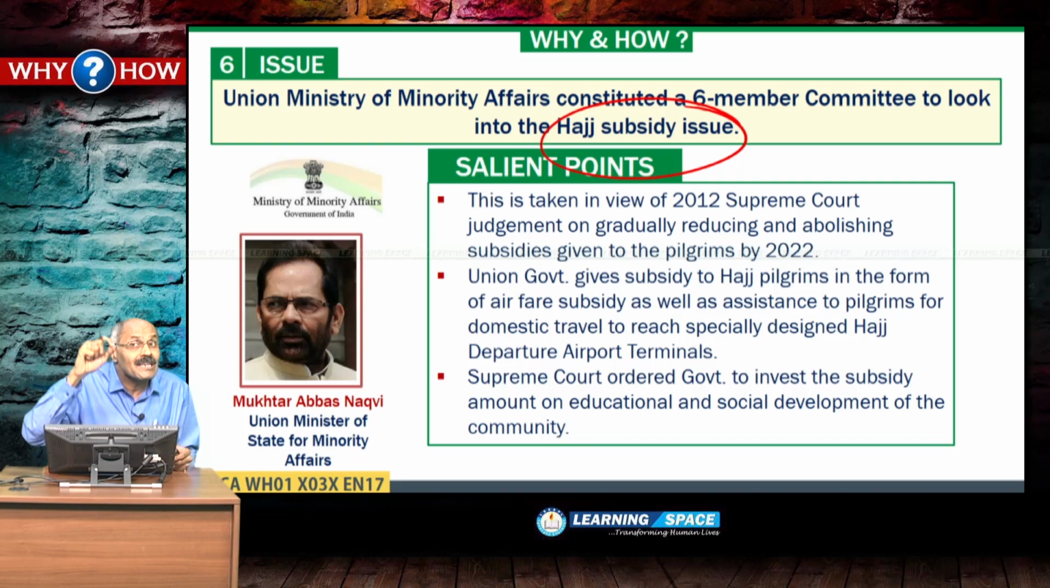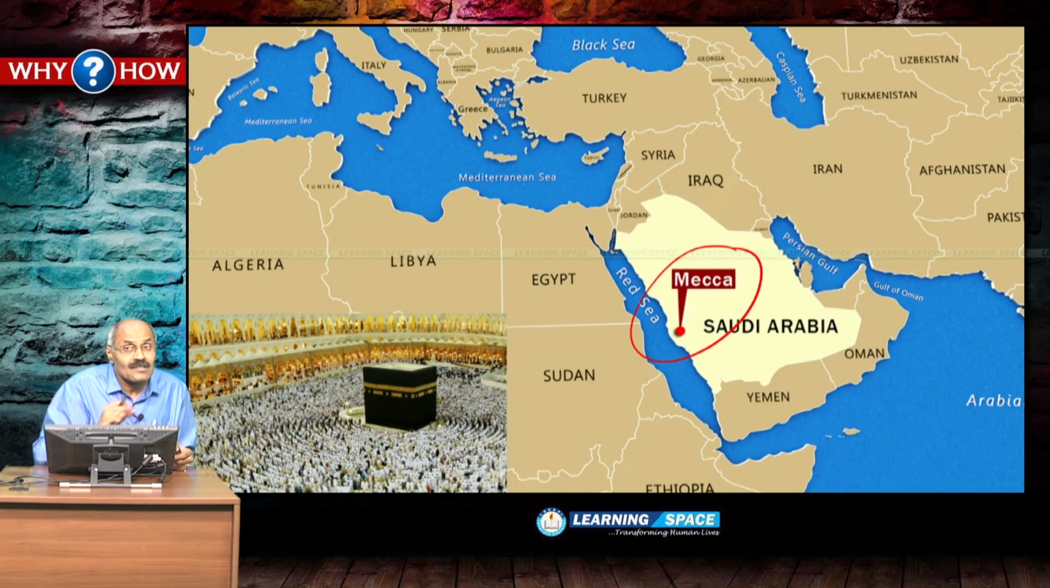And Supreme Court in 2012 stated that the subsidy given to the Hajj pilgrims must be abolished by 2022. A 10-year time period was given, and Supreme Court stated that this money can be used for the educational and social development of the community. And now a 6-member committee was constituted by Union Ministry of Minority Affairs. Right friends, let us move on.